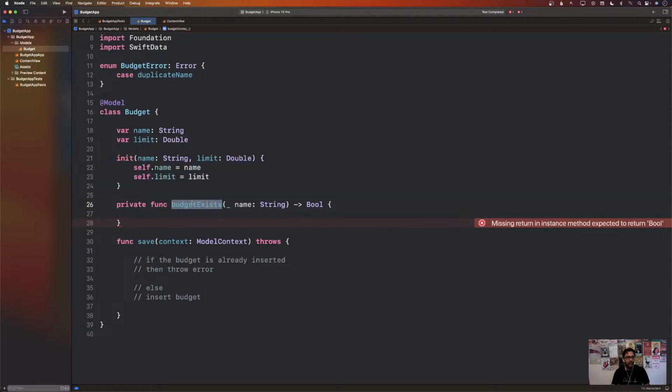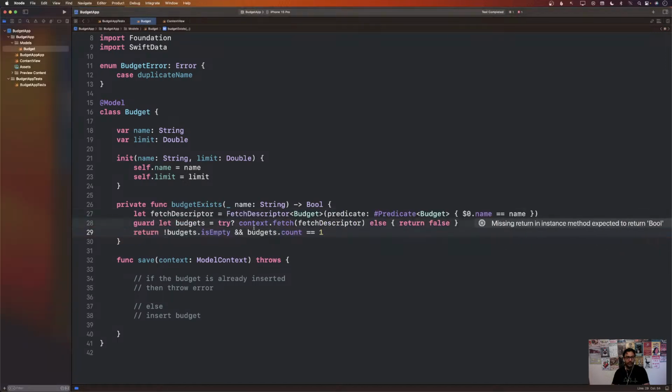So we don't really want to test individually whether the budget exists, because it will be tested through the use of the save function. So how do we implement budgetExist? Well, let's go over here. budgetExist is going to be a simple function, and I'm going to just go ahead and add some code to it. There we go.